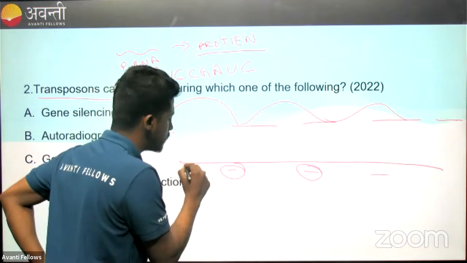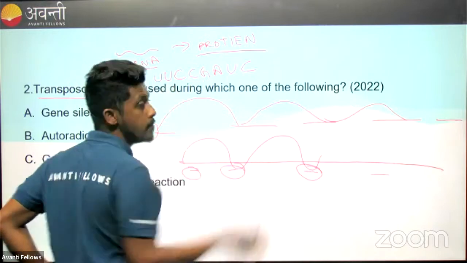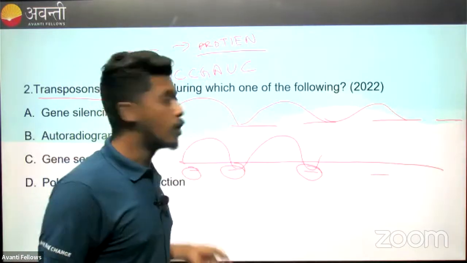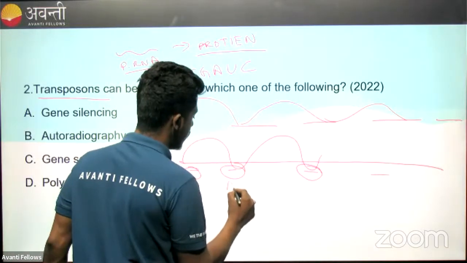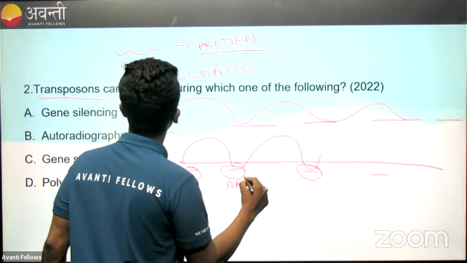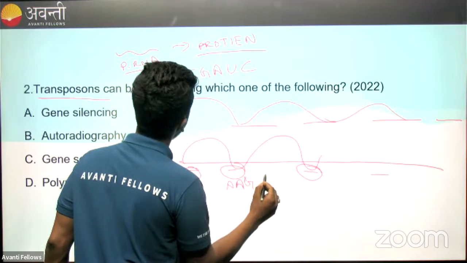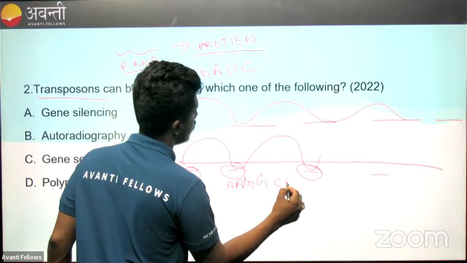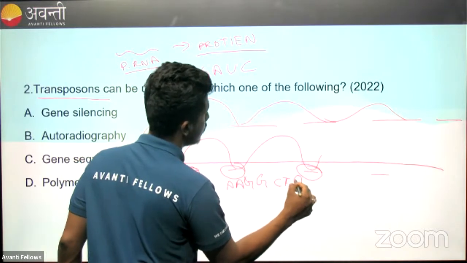Now, as it jumps from one element to another element of a gene, it will see what is the complement of this. It doesn't know, but ultimately it will be producing a complement of this. So finally, our gene sequence should be A, then G, C, U, T, and then A, and then G.